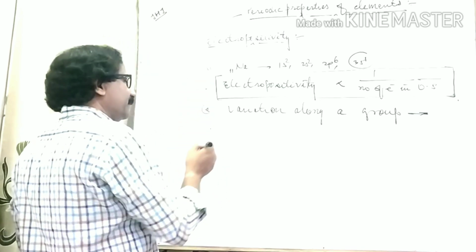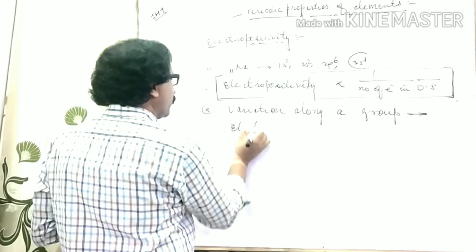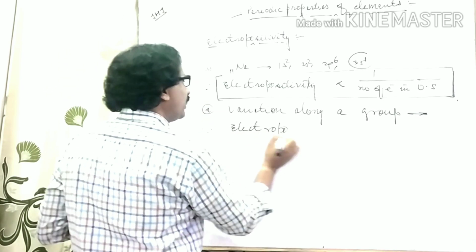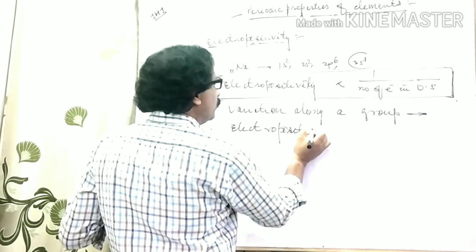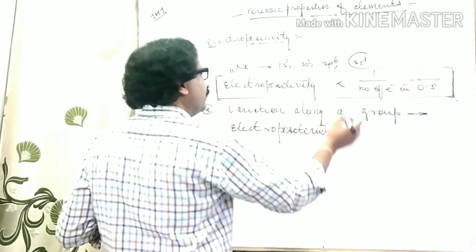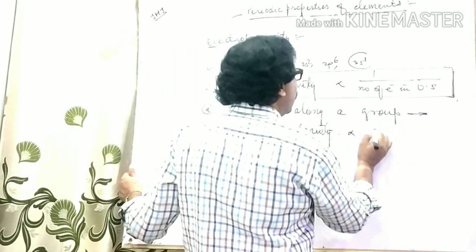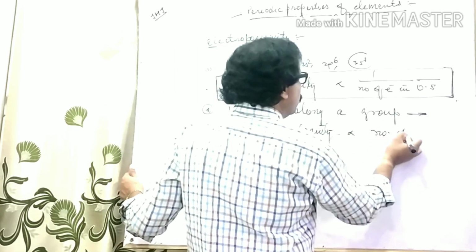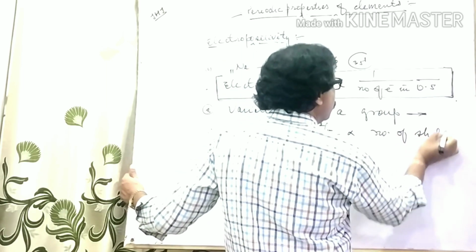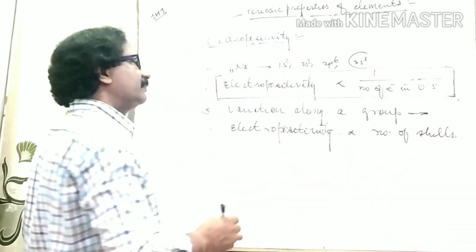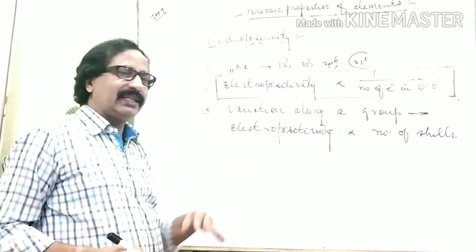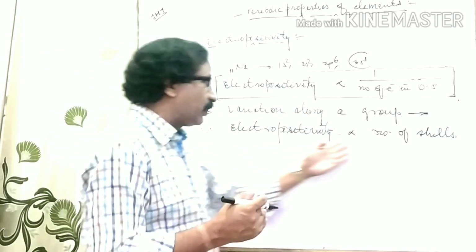Therefore, electropositivity is directly proportional to number of shells. Very important relation. This is the mathematical concept.